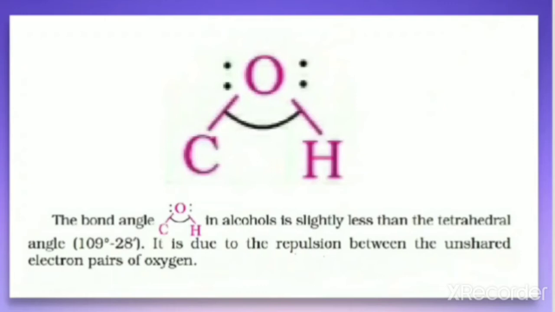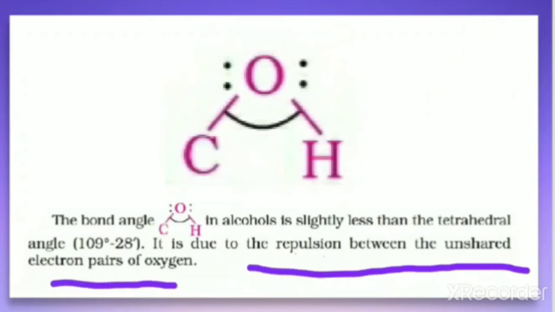So if a reasoning question is asked, why is this angle less? Your answer will be: because of the repulsion between the lone pair electrons of oxygen in alcohols. That is the reason. Because of this, the angle is slightly less than the tetrahedral angle.